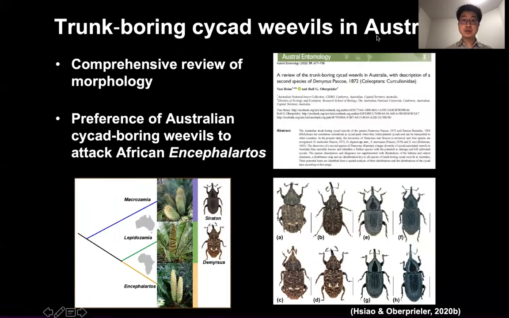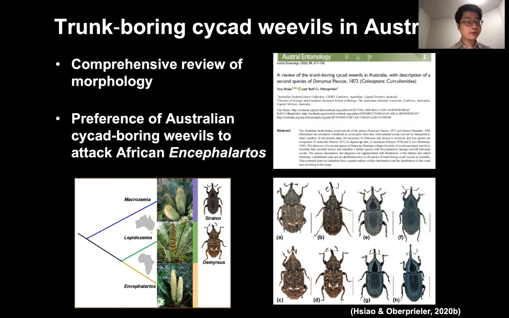We have completed 2 publications from this chapter. The first one is the taxonomic review of Australian trunk-boring cycad weevils of Demyrsus and Sclerotrachelus. This is a comprehensive taxonomic review of morphology, including adults, larvae, and pupae. These 2 weevil genera can attack non-Australian cycads as well.